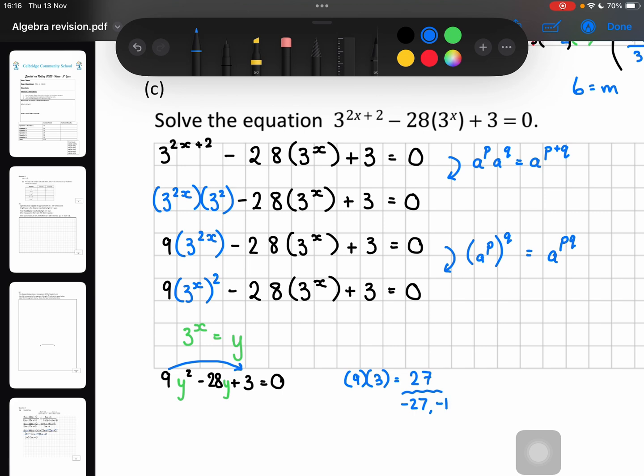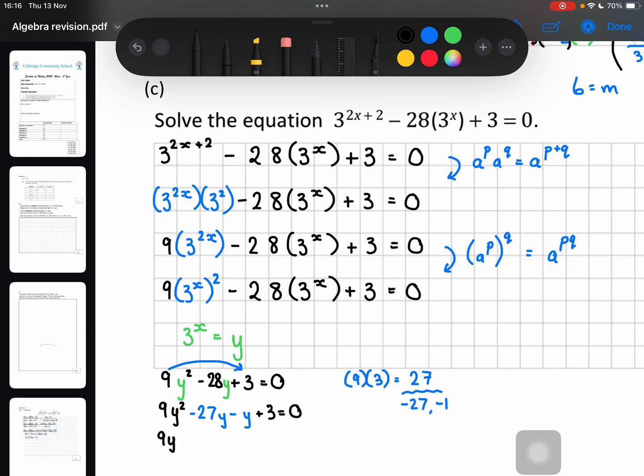So I'm going to replace out the minus 28 in the middle. Now we're just back to our junior cert quadratics. I'm going to have 9y squared, replacing the minus 28y with a minus 27y and a minus 1y, and plus 3 carried down equals 0. Now I can do my grouping method.